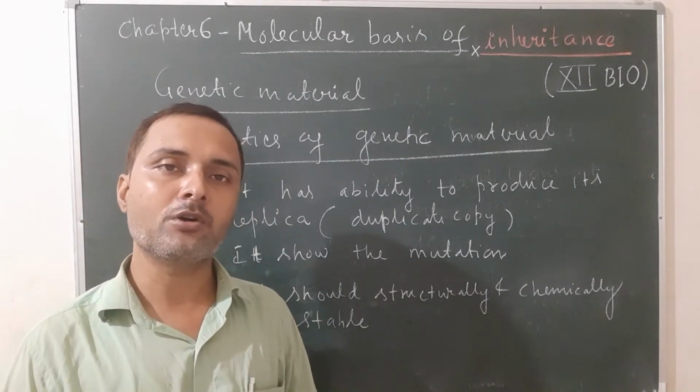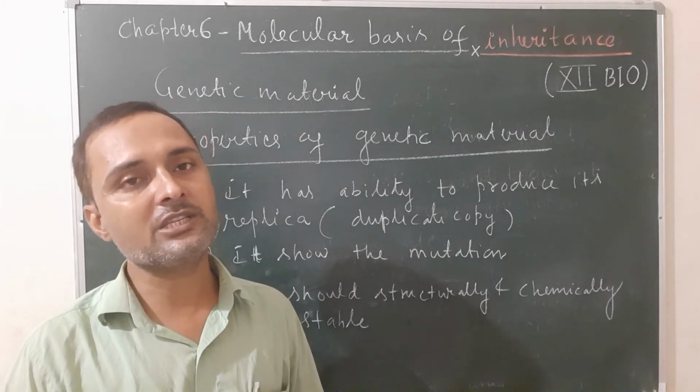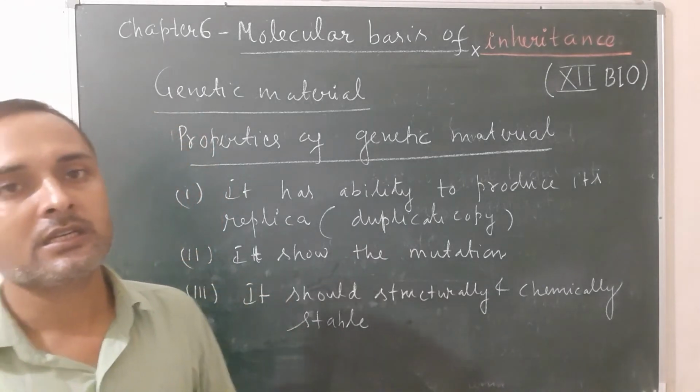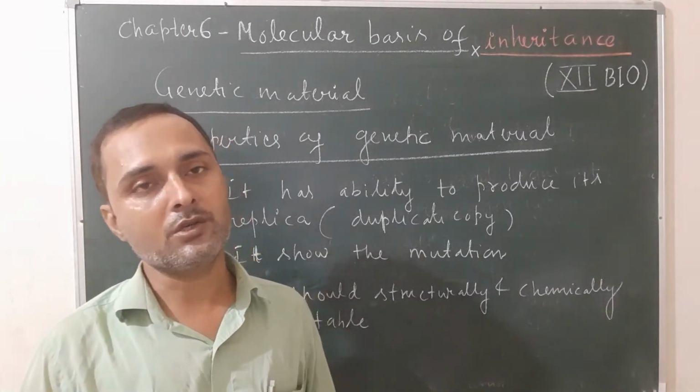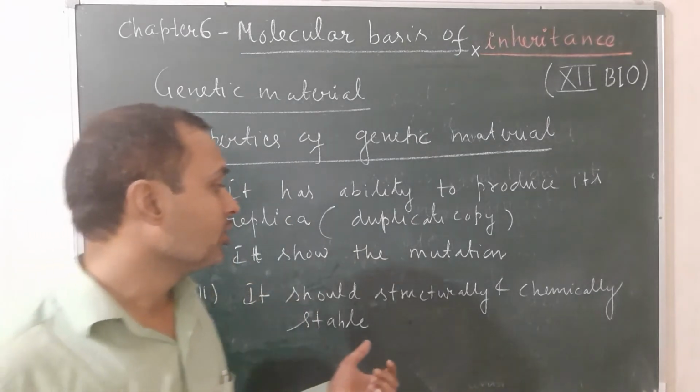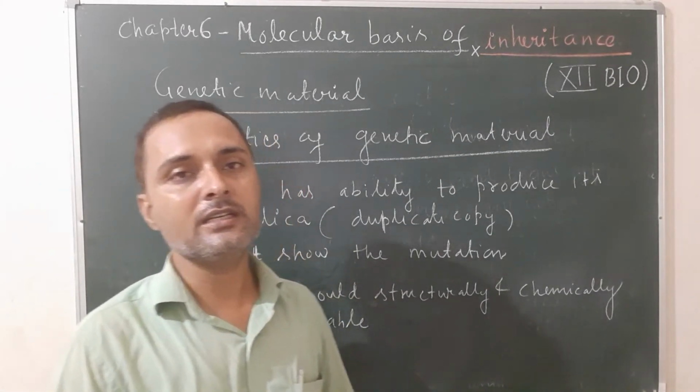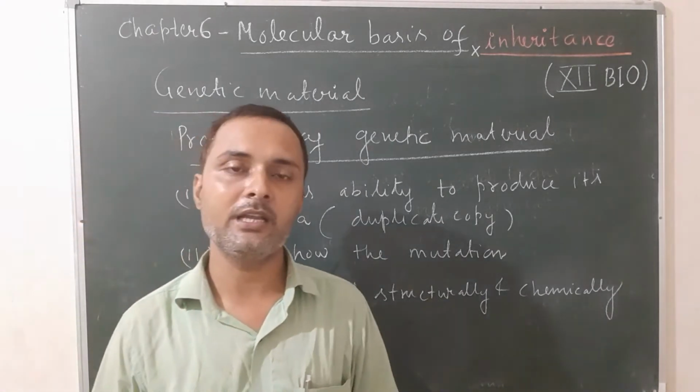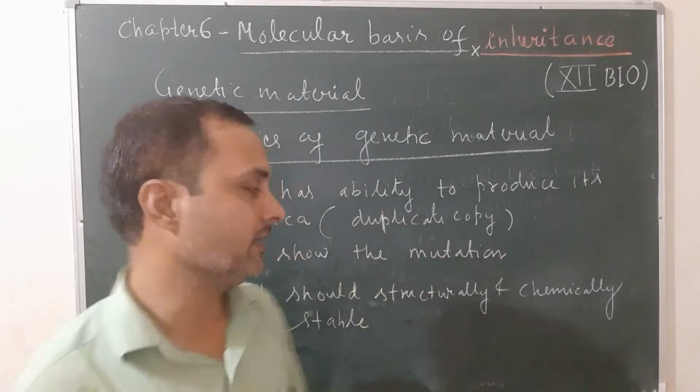RNA is less stable because it is single stranded, it has uracil, and it has OH group at carbon number 2. When you compare reactivity, DNA is less reactive than RNA, and RNA is more reactive than DNA.